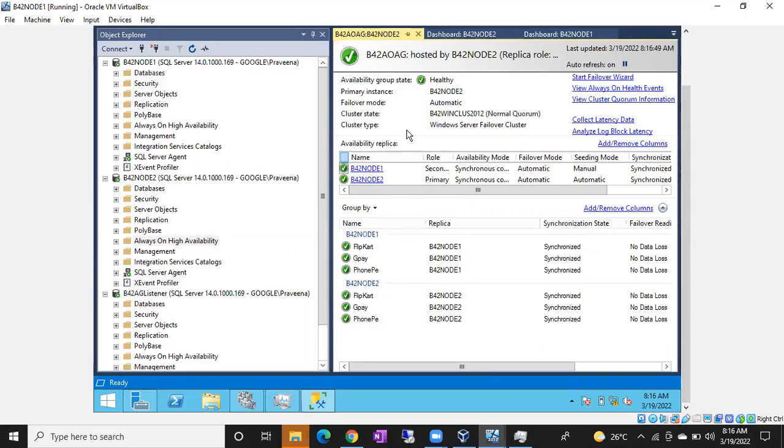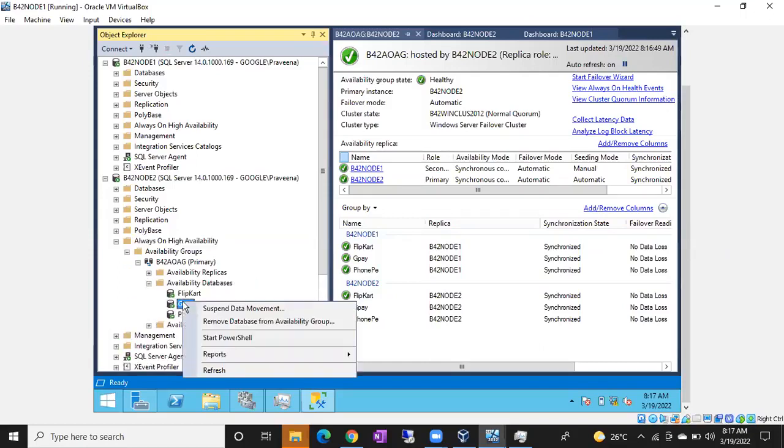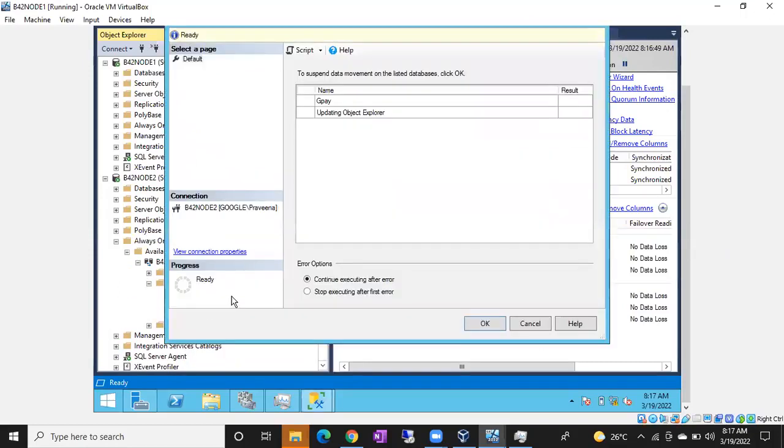If something happened, let me show you one thing. I'll suspend the data movement, guys. If any issue is there, don't suspend the data movement. First of all, sometimes data movement will be suspended automatically. In that case, I'll show you how the error will look.